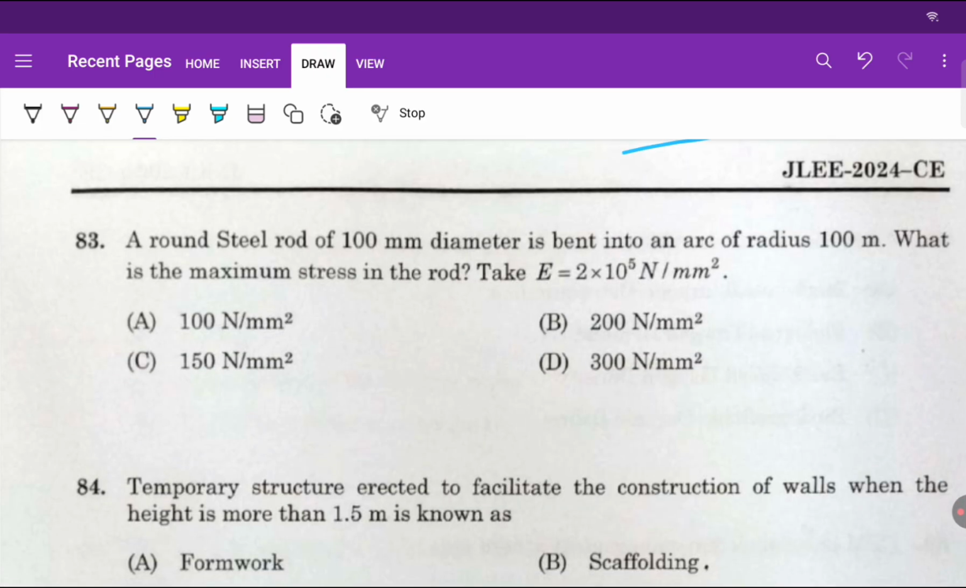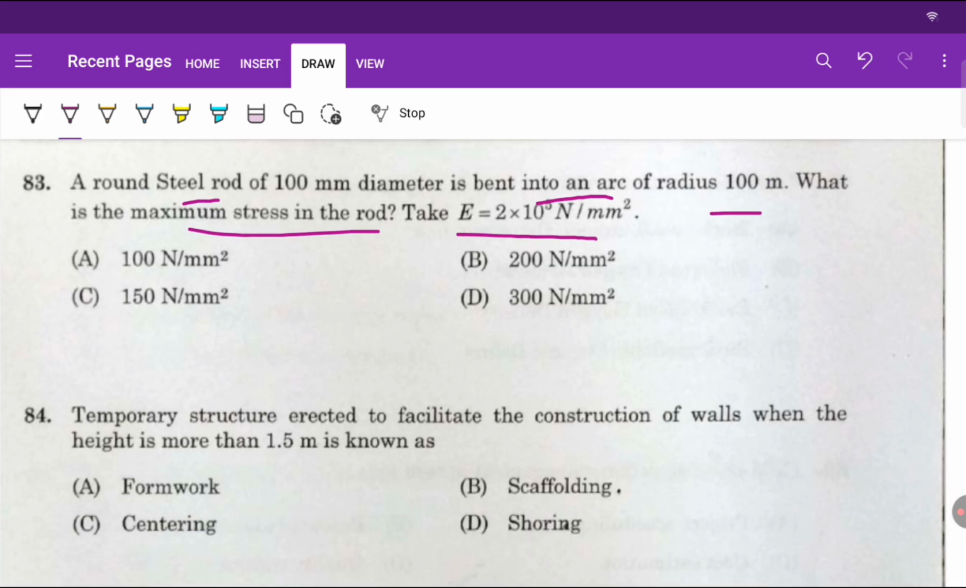Question number 83. A round steel rod of 100 mm diameter is bent into an arc of radius 100 meter. What is the maximum stress in the rod? Here the elastic modulus is given as 2 into 10 raised to power 5.